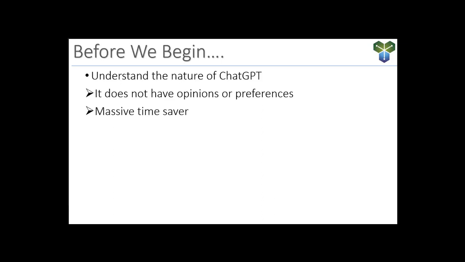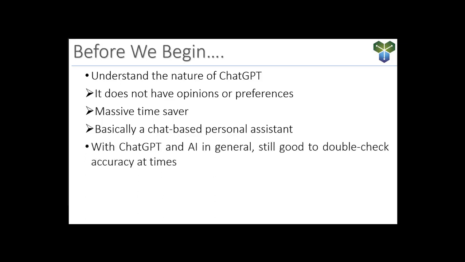As we go through the course, you'll see just how many capabilities AI has to help you with day-to-day tasks that maybe took you hours. Now you can get them done in moments. ChatGPT and all of the other chatbots that we're going to look at are basically chat-based personal assistants. You ask them what you want and they deliver. But with ChatGPT and all of these other AI tools, it's still not perfect. You still need to double check the accuracy of the data, and you may need to modify your prompts to get exactly what you're looking for.